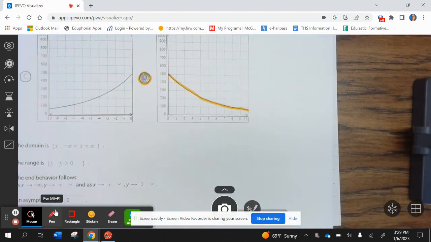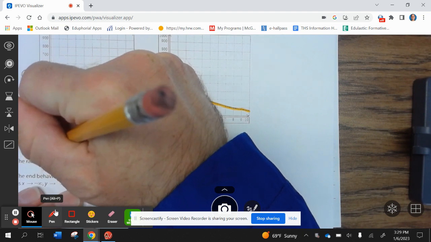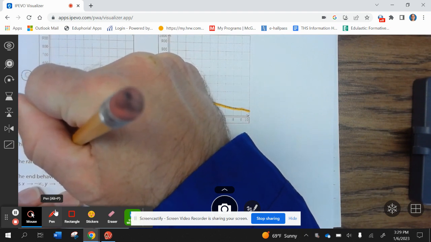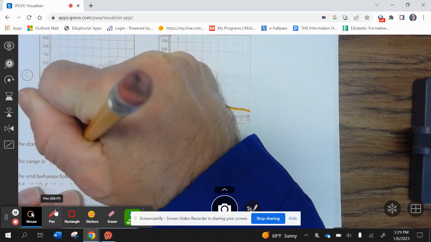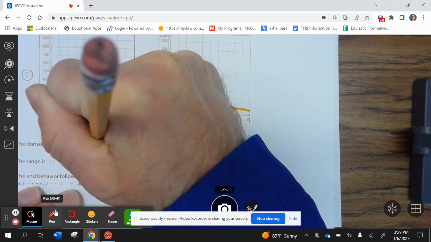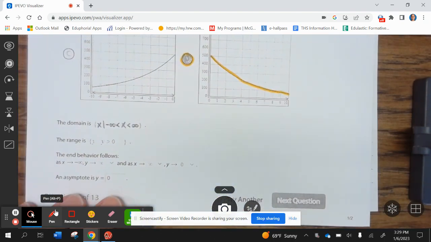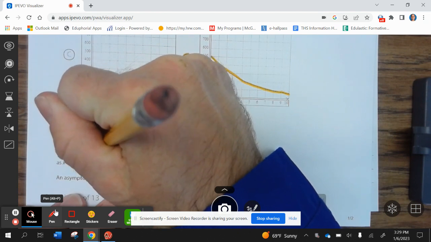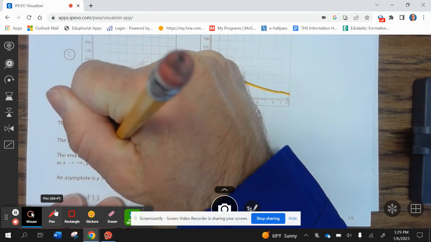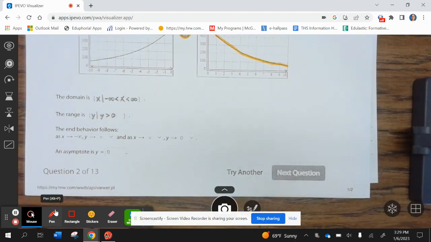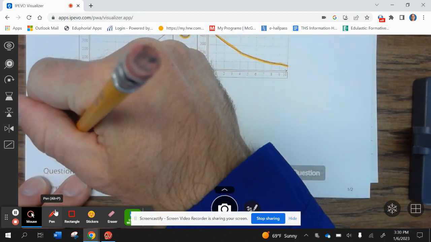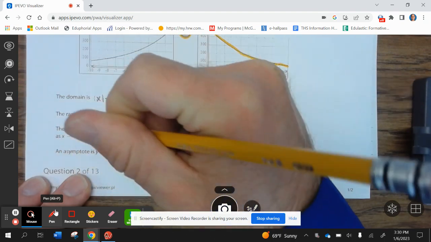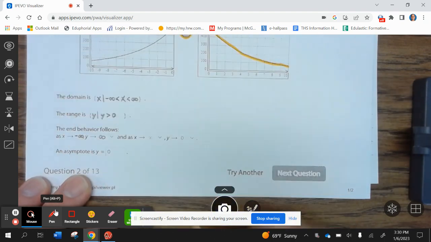Our domain is x from negative infinity to positive infinity. Our range is y such that y is greater than 0. Our end behavior as x approaches negative infinity, y approaches positive infinity.